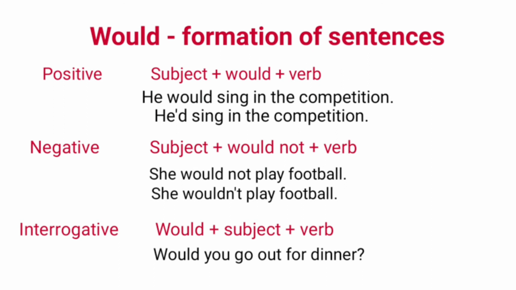Negative sentence formation is subject plus would not plus verb. Example: she would not play football. Contracted form of would not is wouldn't. Interrogative sentence formation: would plus subject plus verb. Example: would you go out for dinner?